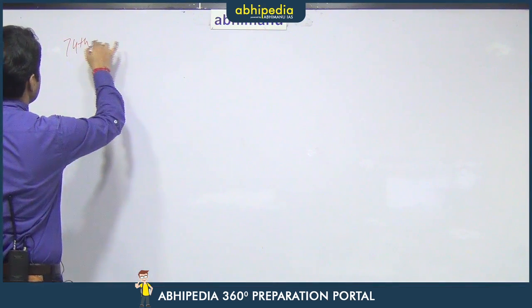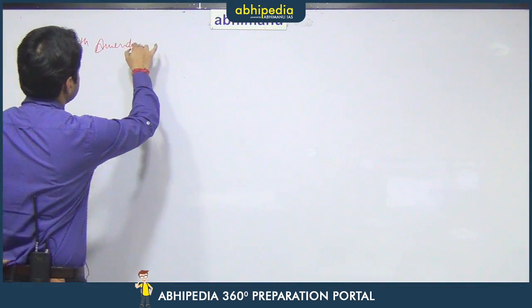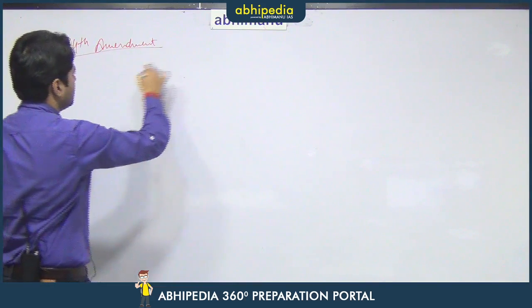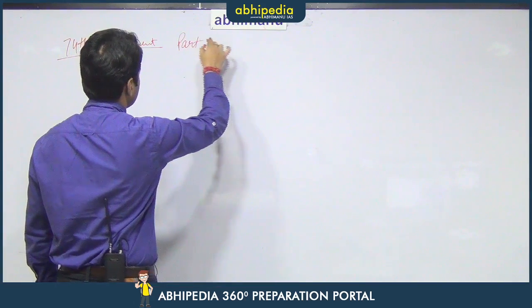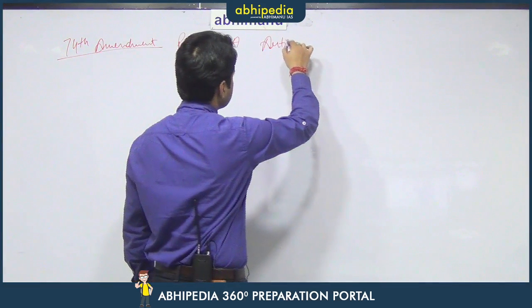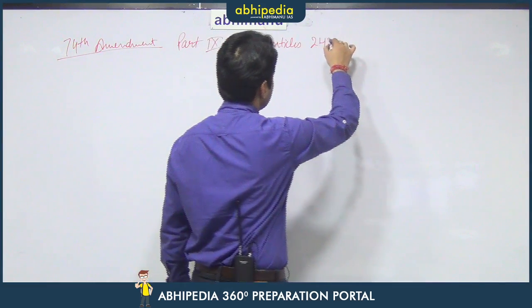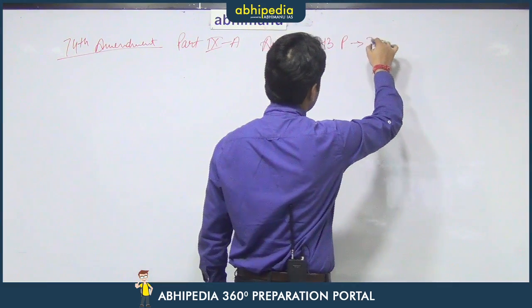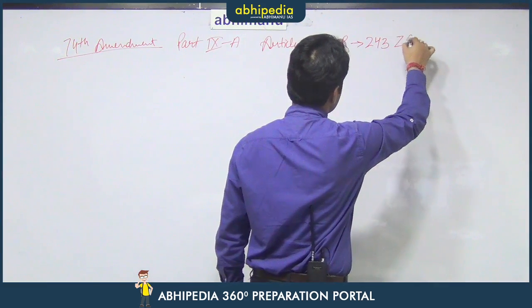So, under the 74th Constitutional Amendment Act, Part 9A was added to the Constitution, that included Articles 243P to 243ZG of the Constitution.